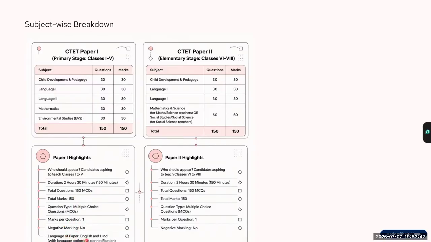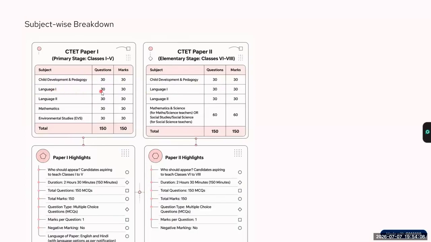And the language of the paper is English and Hindi. Now, talking about the subjects. The first three subjects of paper one and paper two are exactly the same. In paper one, you have child development and pedagogy. In paper two, again, you have child development and pedagogy. The number of questions are also the same, 30 and 30.